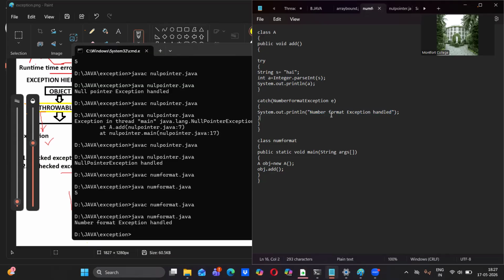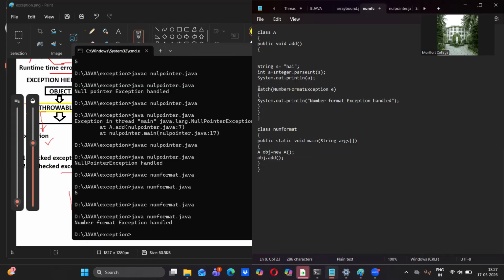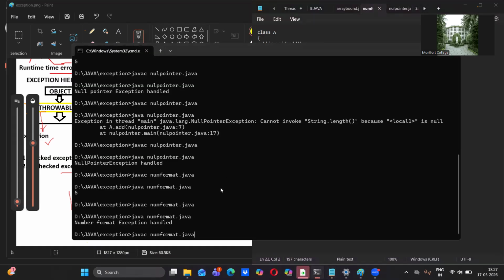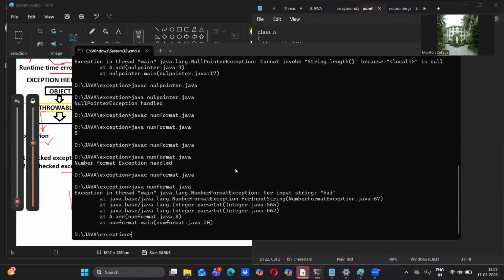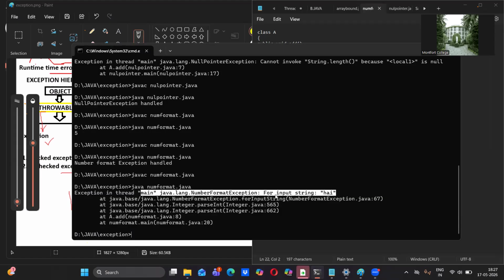Now, without this try block and catch block, we are going to execute it and see what happens. So I removed the try block, the catch block also I removed. This also I have to remove. Let me save this, and the same code I'm going to compile and execute. So now we are getting: exception in thread main, java.lang.NumberFormatException occurred for input string hi, for input string hi, in this statement, line 67.